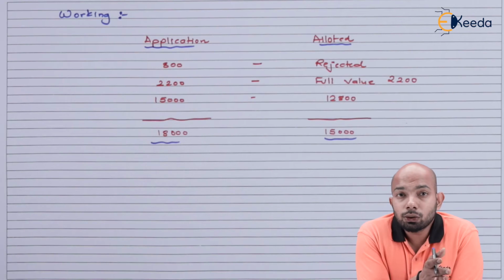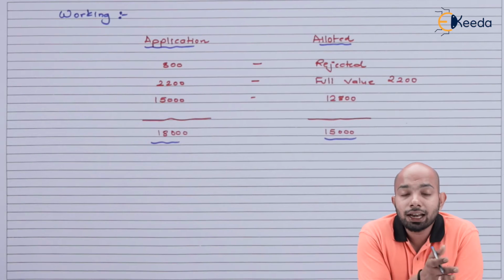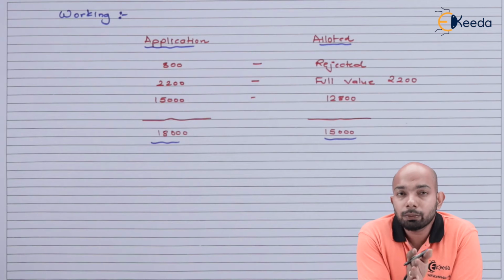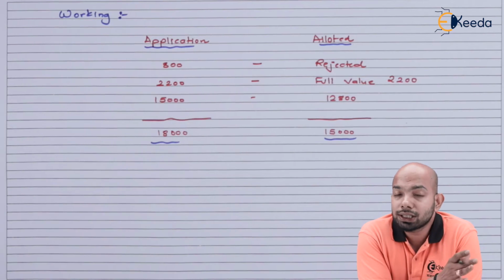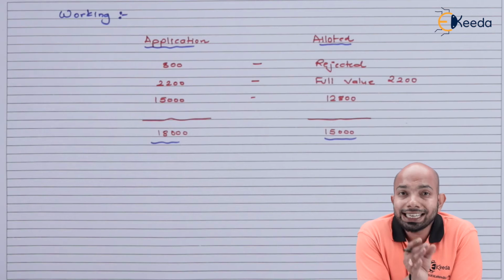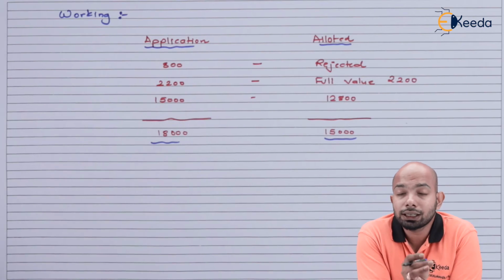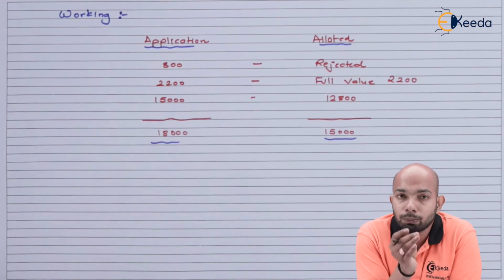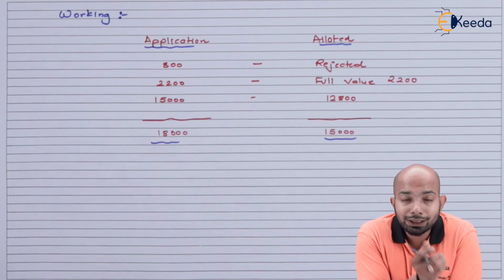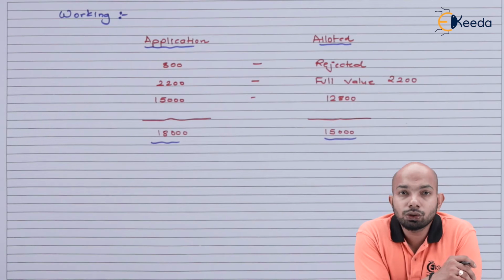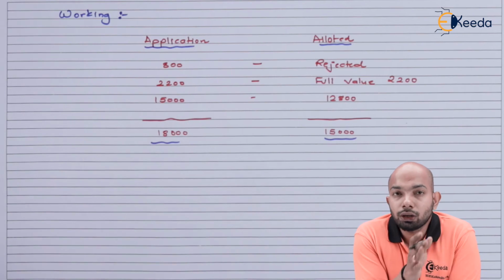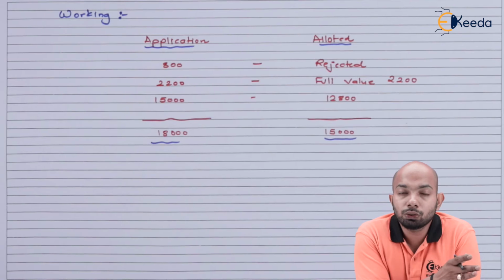So for 18,000 shares, that is the application received, and out of those 18,000 we can maximum allot around 15,000 shares itself. So the first 800 shares category was completely rejected. That means there is no problem of refund that will arise here, as that amount is completely refunded the moment allotment starts. After that, the next category comes for 2,200 shares, whereby applications for 2,200 shares were fully allotted. That means whoever has applied for 2,200 shares, they got their whole share value of 2,200.